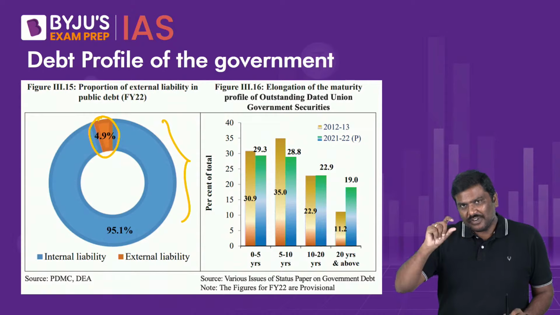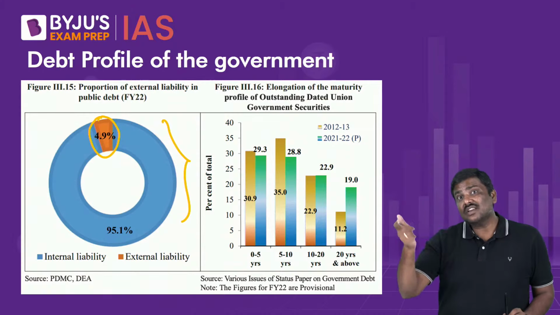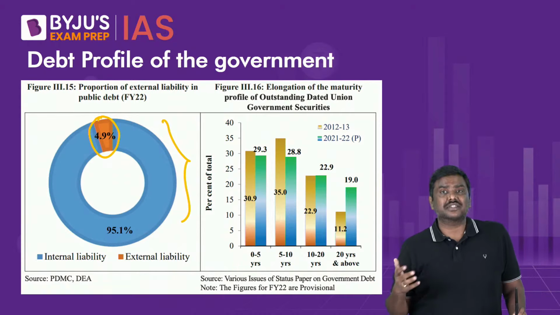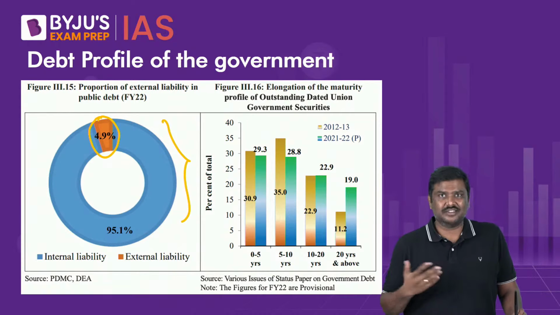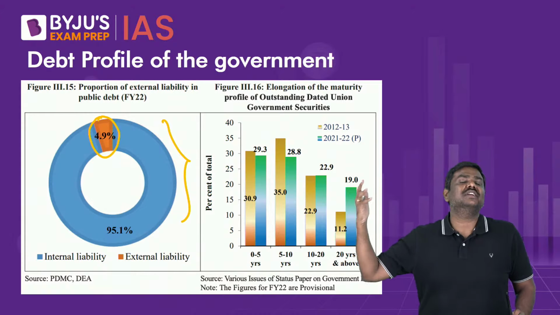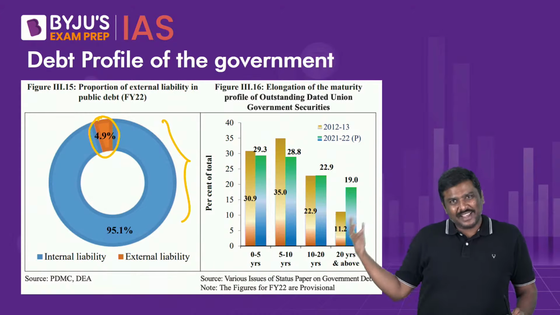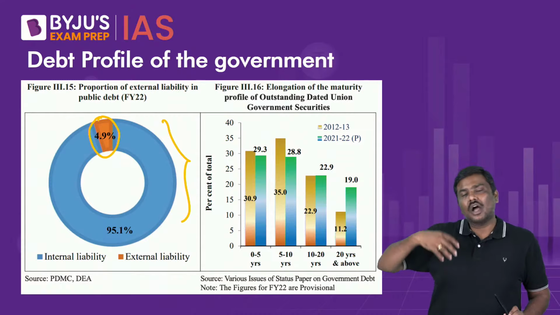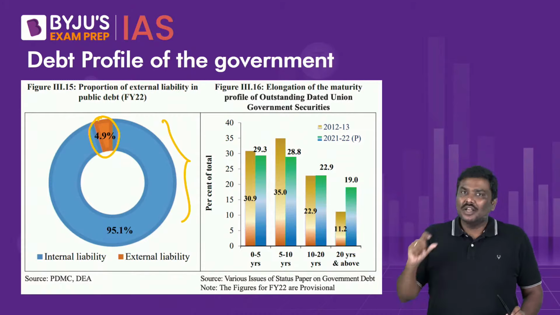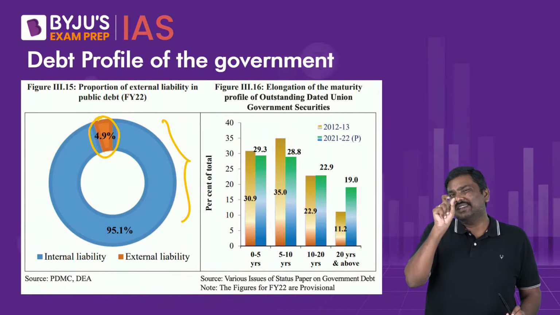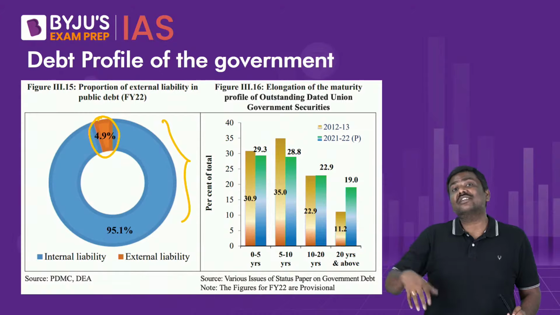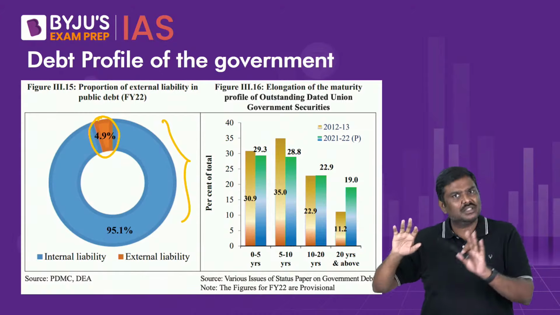If only a very small component of the debt is external in nature, then the government will not be facing external risk, that is exchange rate risk, because the borrowings will have to be repaid in, let's say, dollars. Any movement in the exchange rate will have an impact on how many rupees you will have to pay to purchase a dollar. So because only a small component, that is less than 5% of the debt, is external, the exchange rate risk borne by the government is very low.